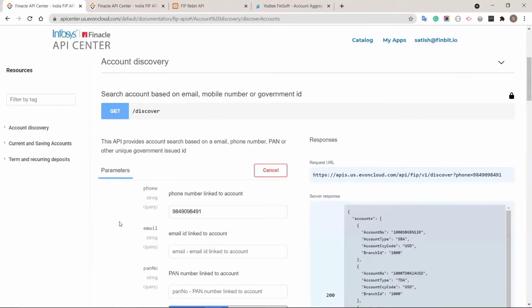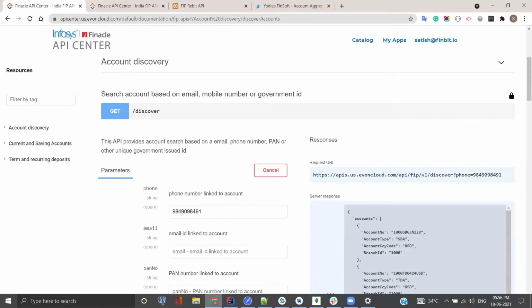Okay, so what you see here is what a typical bank API might look like. We are working with Infosys Finacle, which today powers core banking for numerous banks across India and multiple countries. We see a find account API here that might return some account details. For example, the account currency code here has its own internal bank parameter, account CCY code. Now let's take a look at how our transformation technology transforms this data API.